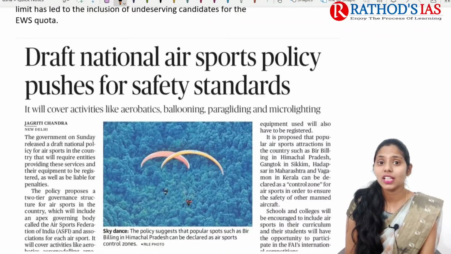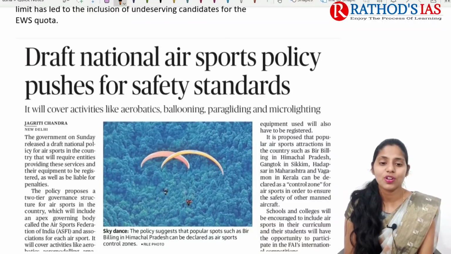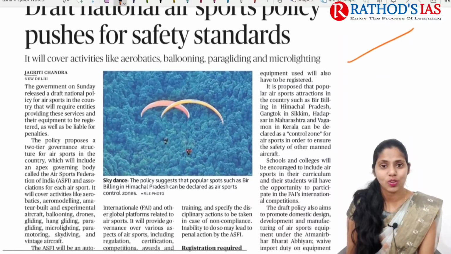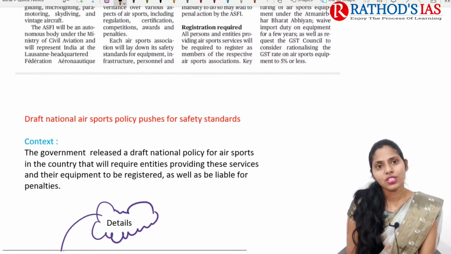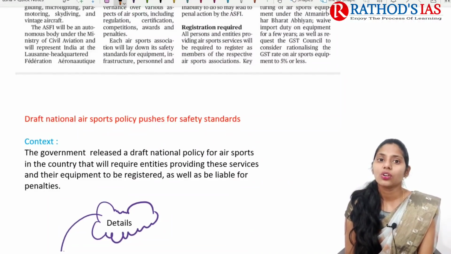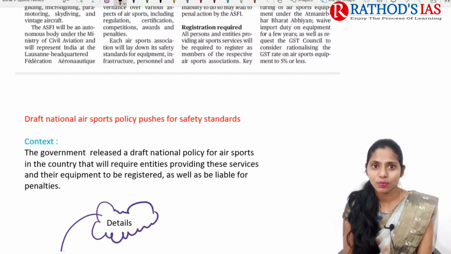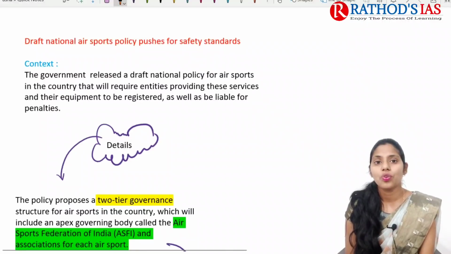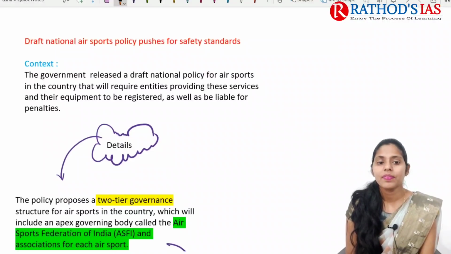So this article is very important from our governance point of view, and this draft policy is very important from your mains as well. If you see the context, it mainly says that the government released a draft national policy for air sports in the country, and that will require entities providing these services and their equipment to be registered, and they are also liable for penalties.